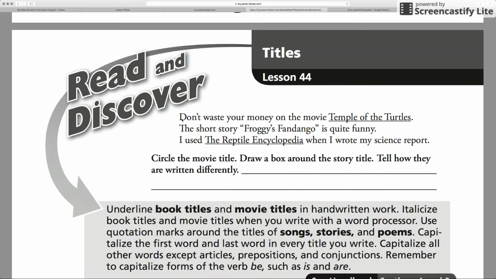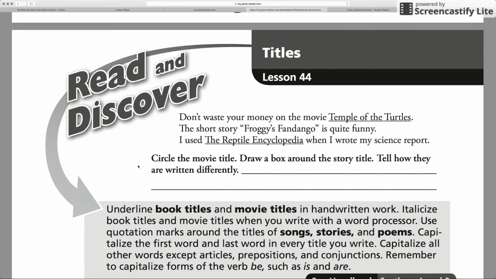Okay, so up at the top, we're going to read right here. It says, "Don't waste your money on the movie Temple of the Turtles. The short story, Froggy's Fandango, is quite funny. I used the reptile encyclopedia when I wrote my science report." Okay, your directions down here say to circle the movie title, draw a box around the story title, and tell how they are written differently. Okay, I'm going to give you just a second.